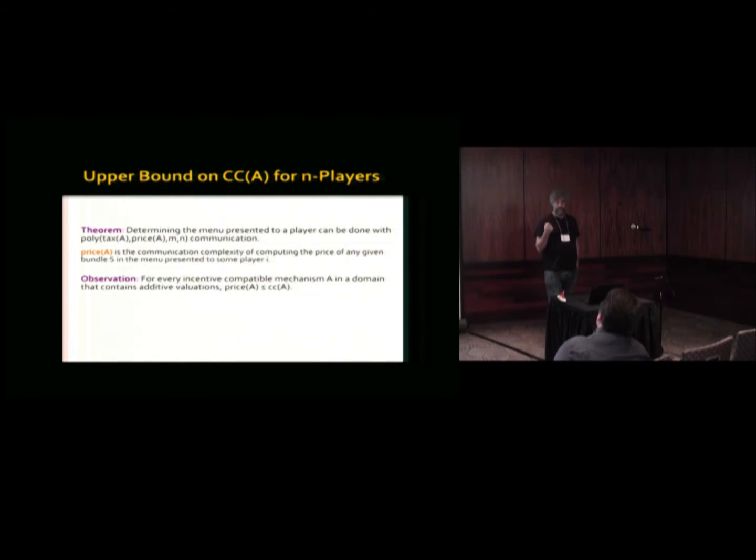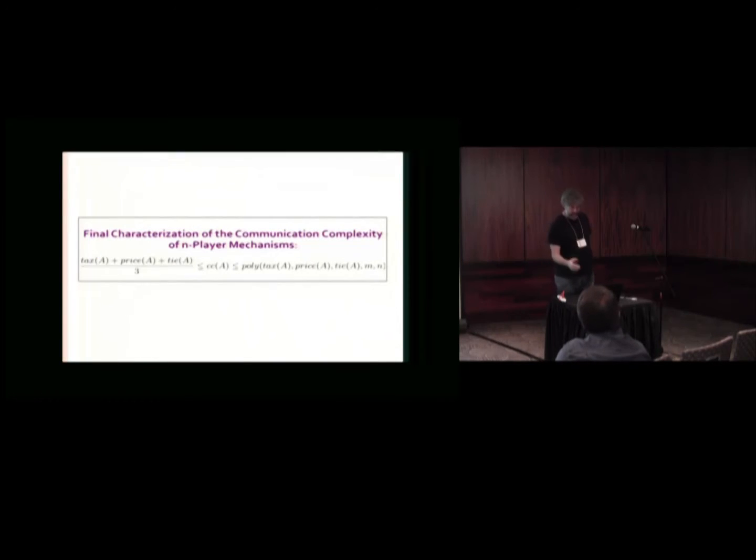Again, this complexity doesn't talk at all about choosing among all the different possibilities, but just looking at a single possibility and figuring out how much we want them to pay. Again, this is trivially a lower bound, and it turns out that it's an upper bound. The theorem is, it's not completely tight here, but these 3 measures, taxation complexity, price determining complexity, and tie-breaking complexity, exactly characterize, up to some polynomial loss, the communication complexity of any auction mechanism.